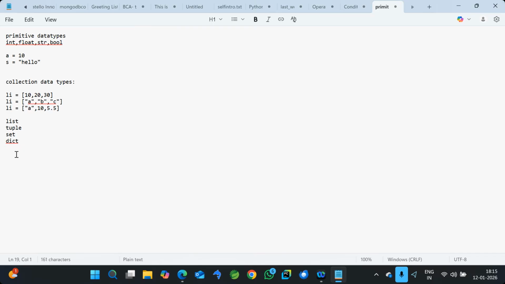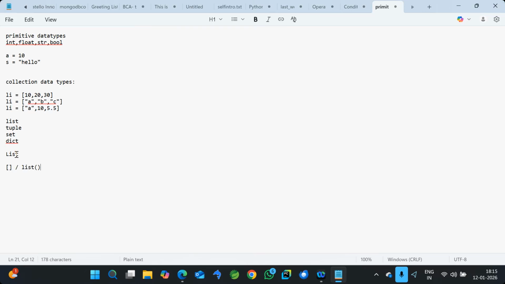The first one we'll talk about is list. A list is a collection of values, represented by square brackets. To define a list, you can use square brackets, or you can use a constructor function called list. Either of these two can be used to define a list.